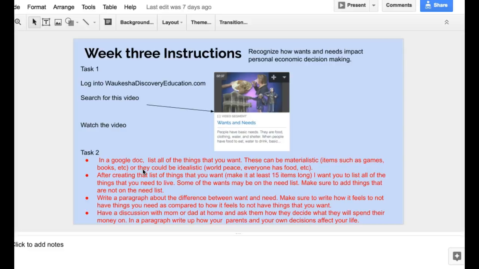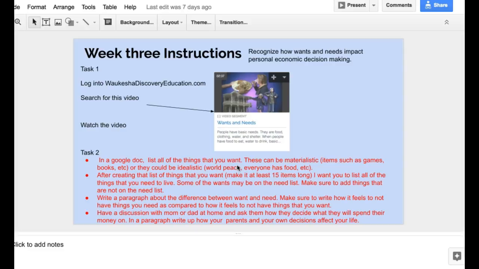you'll list all the things that you want. And these can be materialistic, such as games, books, clothes, shoes, toys, or they could be idealistic. World peace, everyone has food, animals are all safe. Those are just examples. After you create that list of things you want, make it a list of about 10 to 15 things. You'll want to list all the things that you need to live.